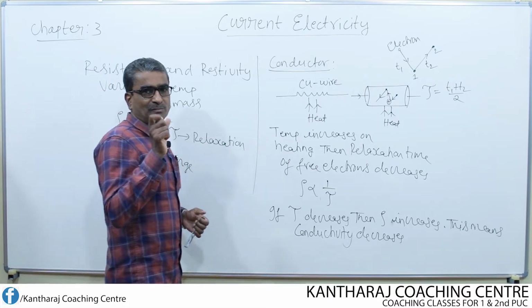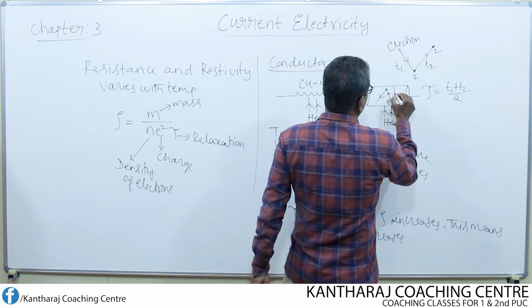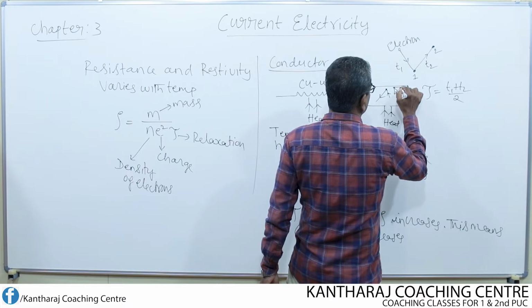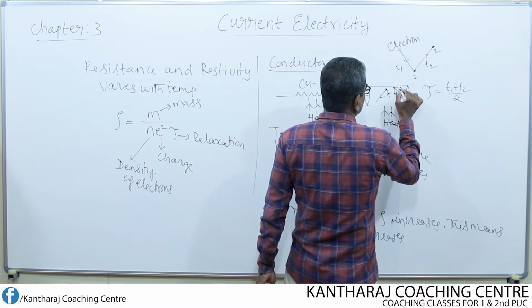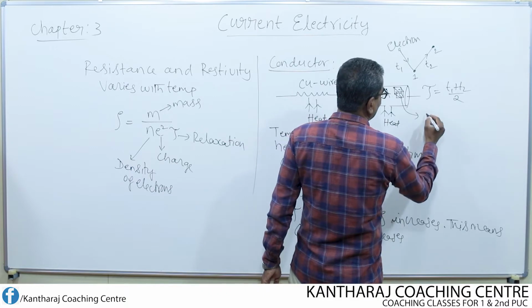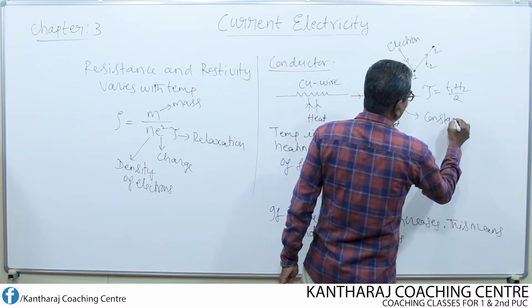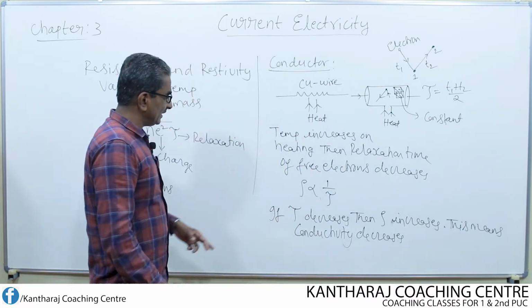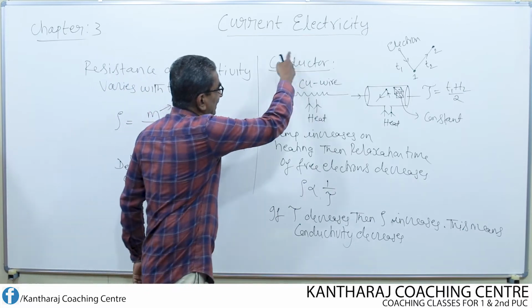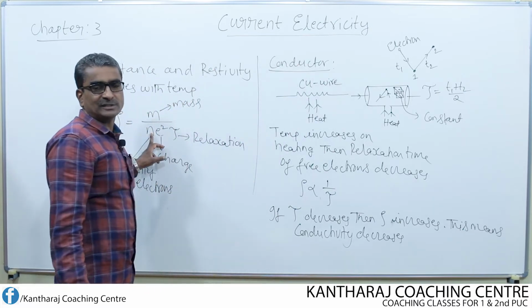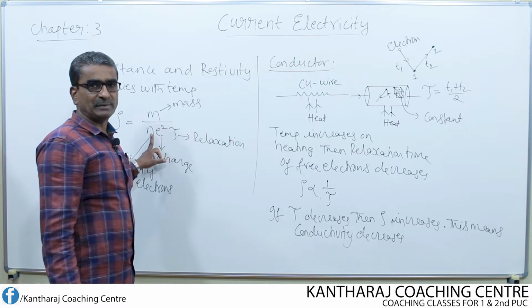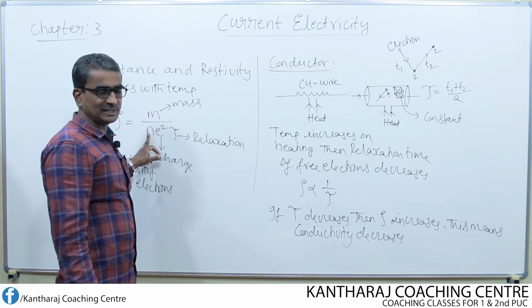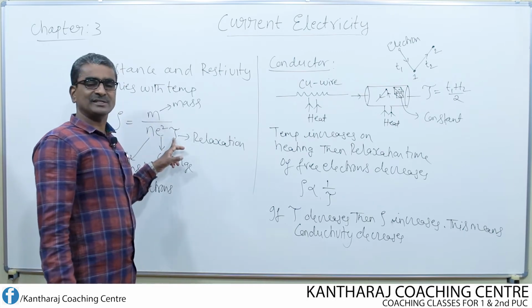In 1 meter cube volume of the conductor, suppose I consider this as 1 meter cube space inside the conductor, then the number of free electrons that is present remains constant. It is not going to increase if the temperature is increased. Therefore, here resistivity of metallic conductor is not going to depend on this n. It is independent of n. Even though you increase temperature, n remains constant, never changes, but only relaxation time changes.